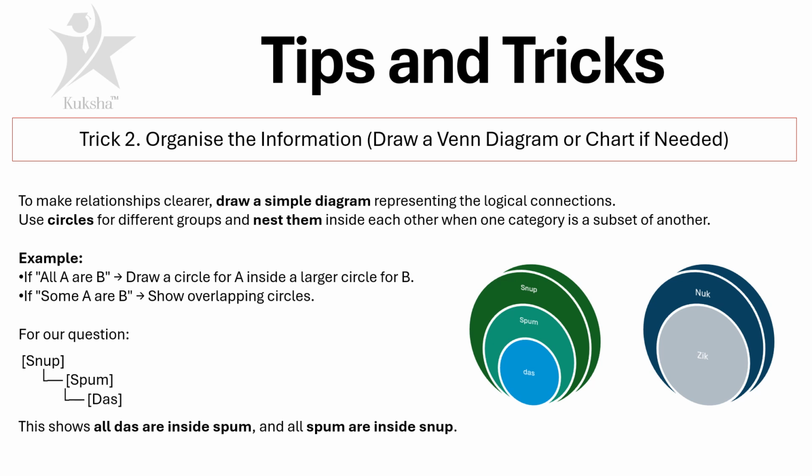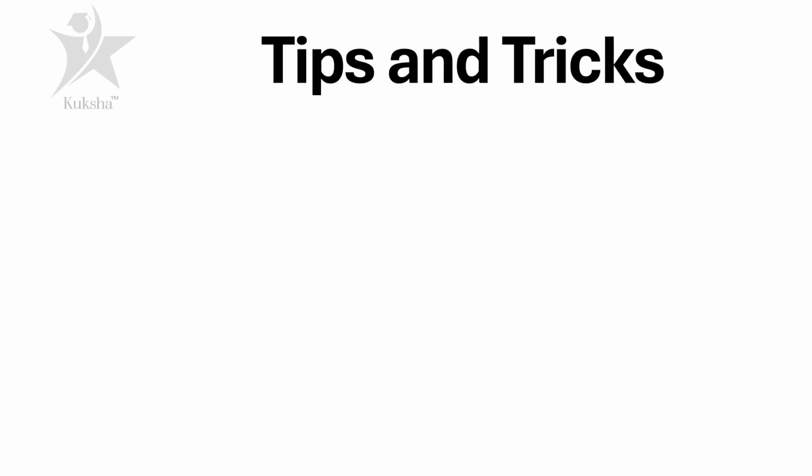There is no connection between them, so there was a statement in this particular exercise which said all ziks are nuck. So this is how we are visualizing all zik are nuck in a separate diagram, because there is no connection between zik, nuck, and then snup, spum, and dash. So there's a separate Venn diagram for that.